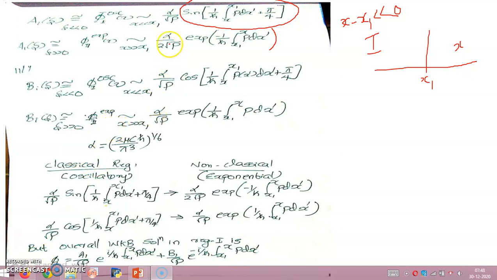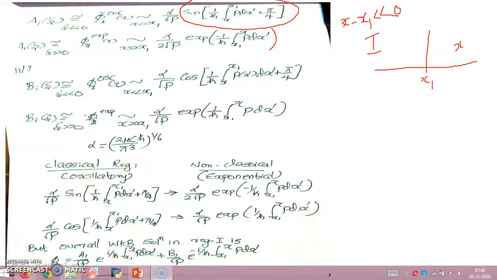In these expressions, alpha is a constant given by (2 mu c h cross by pi cubed) raised to 1 by 6. So, the asymptotic values of the two solutions give exactly the connection between the possible WKB solutions in the classical and non-classical regions. And these are summarized for convenience like this.